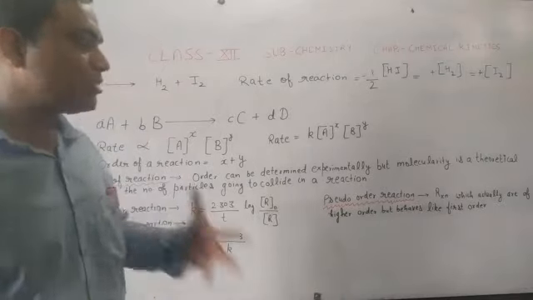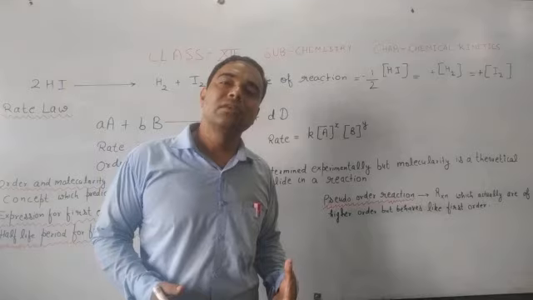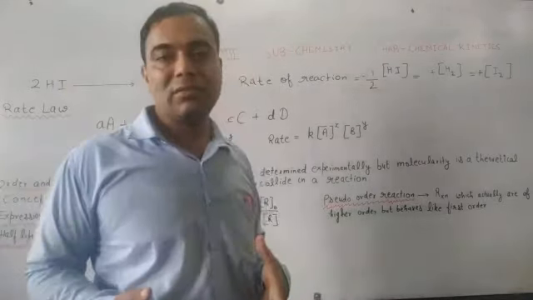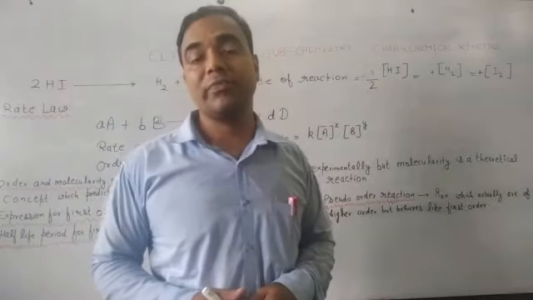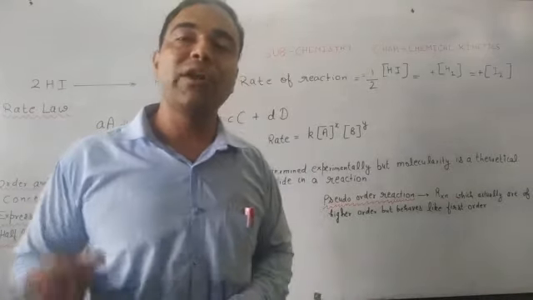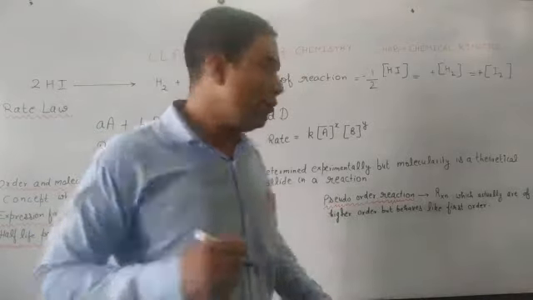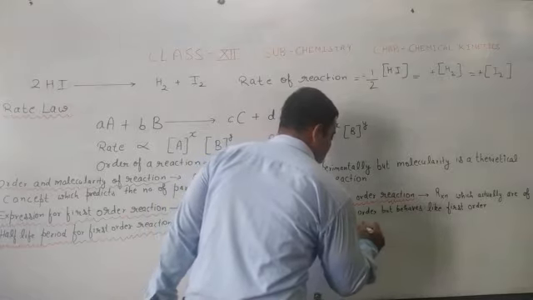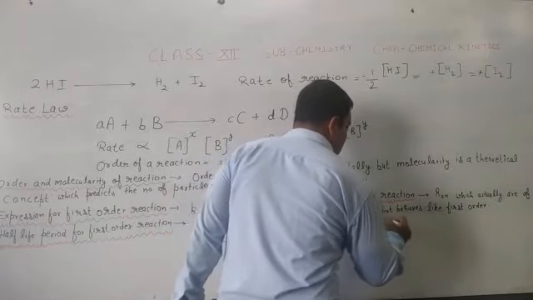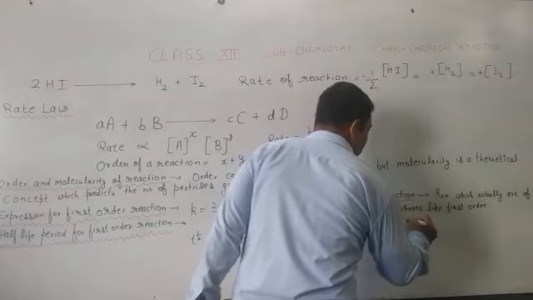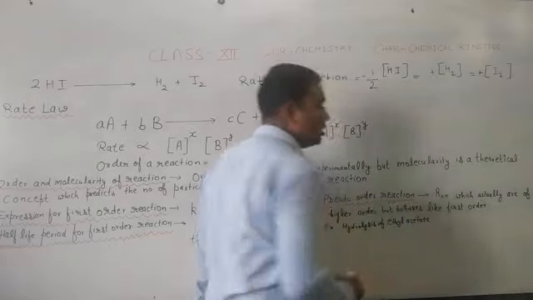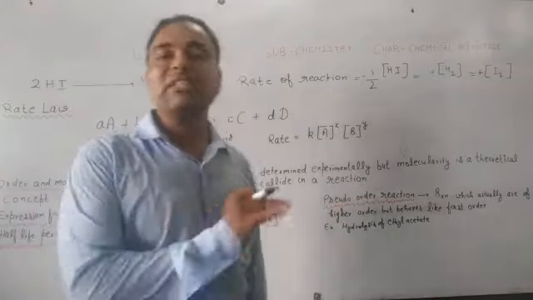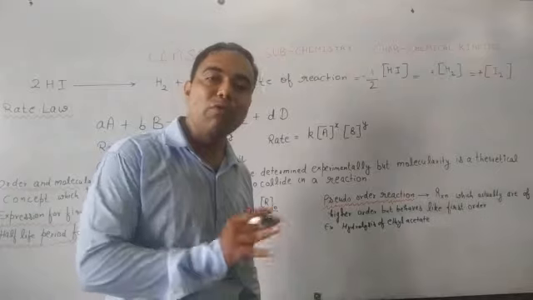Now, there are some reactions which behave like first order kinetics, but they are of higher order kinetics. Like we have the example of hydrolysis of ester. When we take hydrolysis of ethyl acetate, hydrolysis means lysis or breakage of any molecule with the help of water.